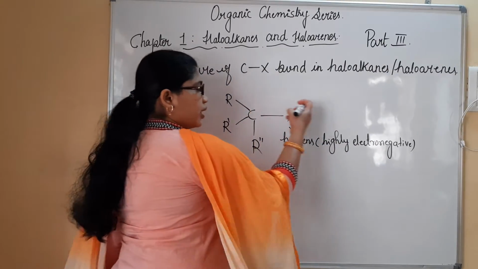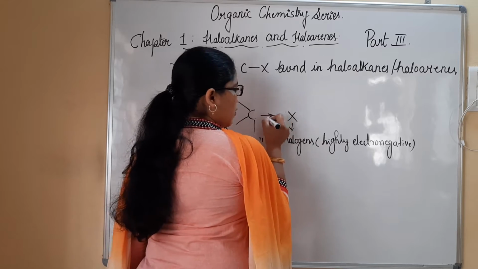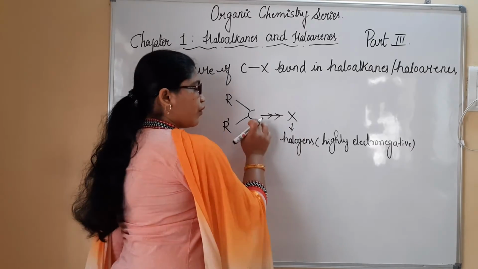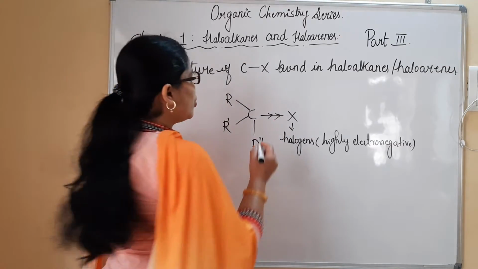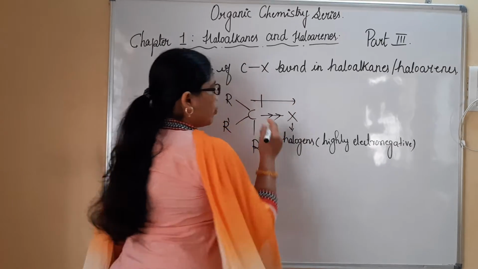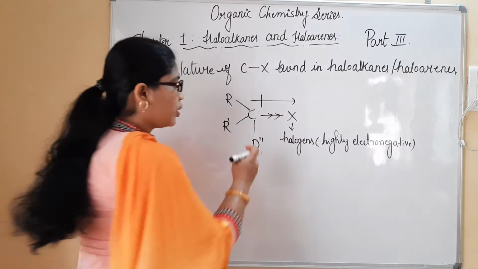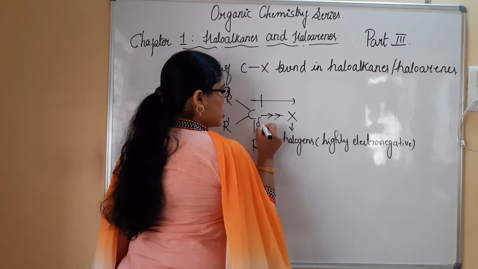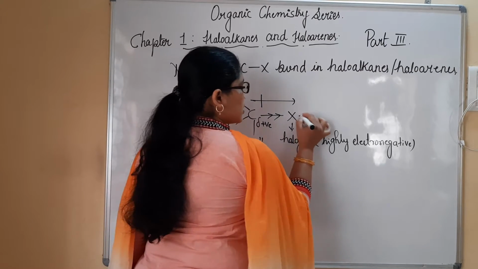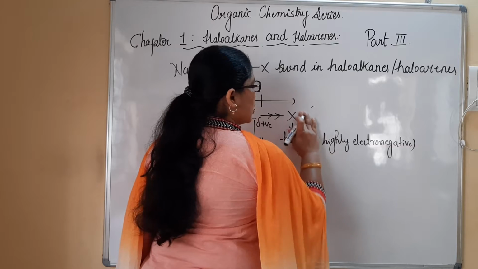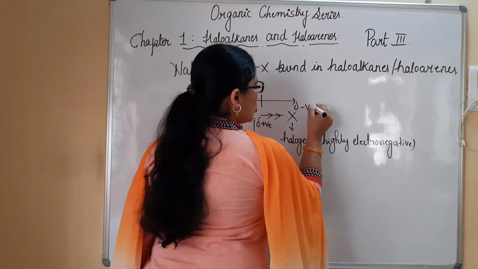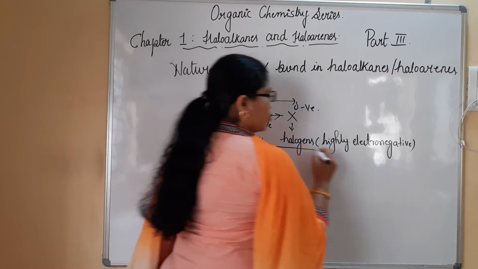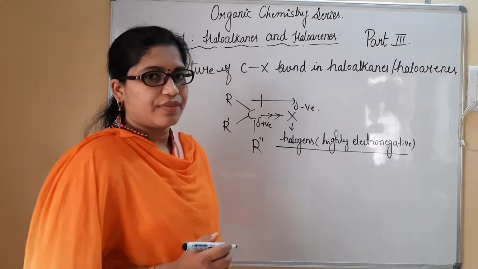So as these are highly electronegative, what do they do? They will grab the shared pair of electrons towards themselves. They will pull the shared pair of electrons towards themselves from the carbon atom. This also we know, due to which the dipole moment will move towards the electronegative atom from the carbon. So I can say that carbon will possess a partial positive charge, whereas halogen will possess a partial negative charge, and this concept is mainly due to the electronegativity difference.